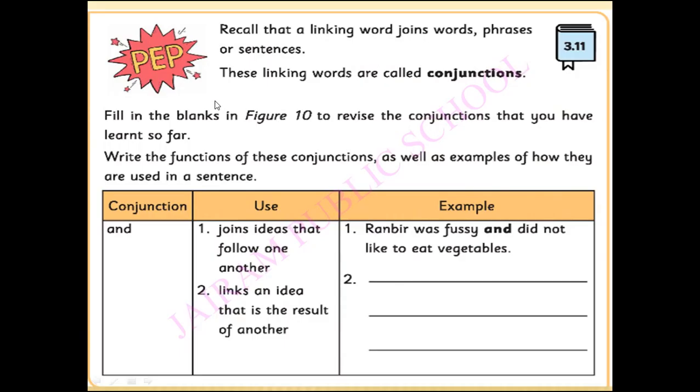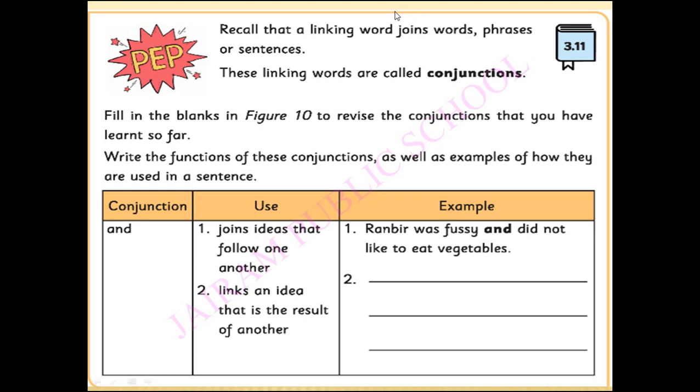Here is a pep activity to boost up your brain. Recall that a linking word joins words, phrases, or sentences. So, a conjunction is a word which connects two words. Okay? And phrases. What do you mean by phrases, children?